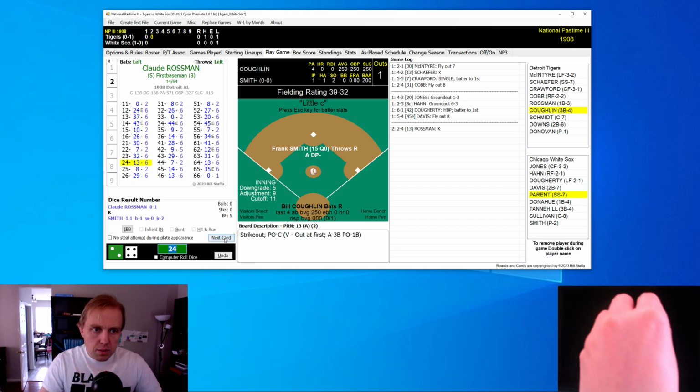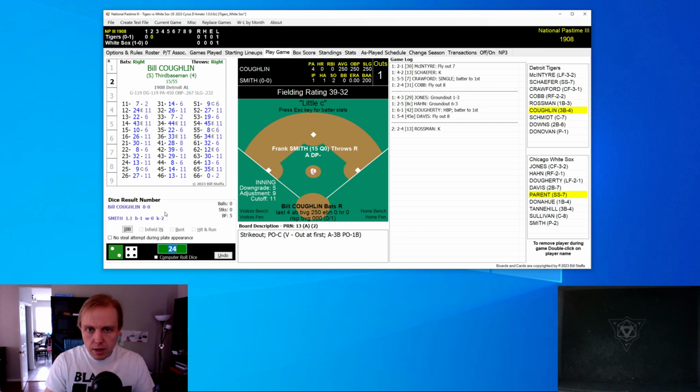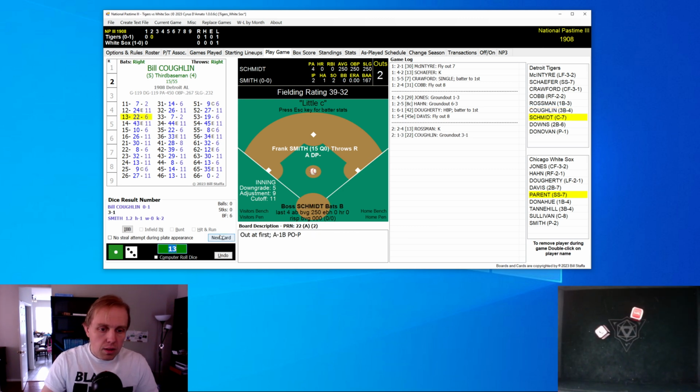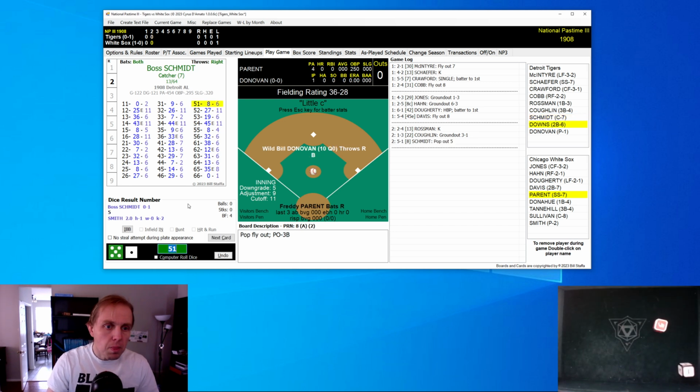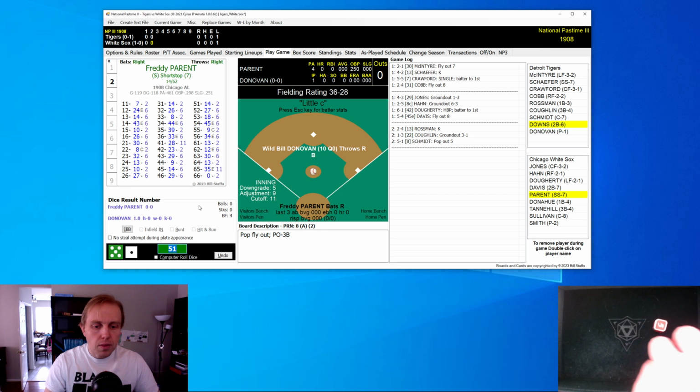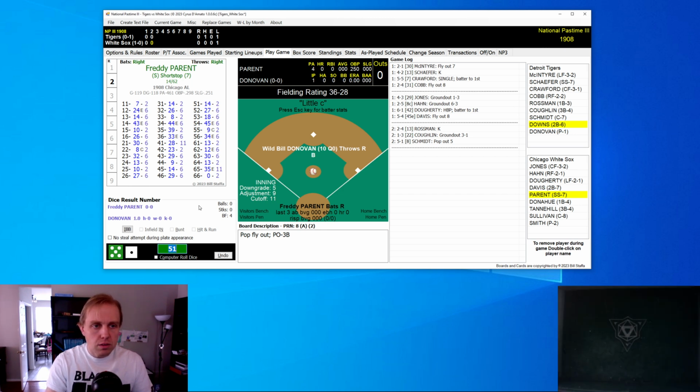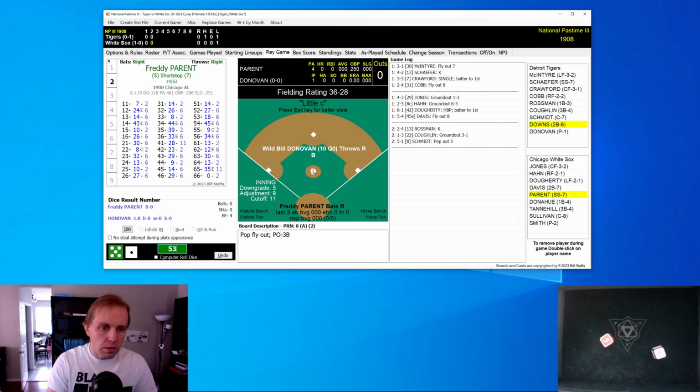Claude Rossman up for the Tigers, top of the second inning. He strikes out. Here comes Bill Coughlin. Little ground ball to first base. 2 away, just like that. And up comes the catcher, Schmidt. Schmidt hits a little pop fly over to the third baseman, and that does it for the Tigers in the top of the second. Very, very quiet so far.